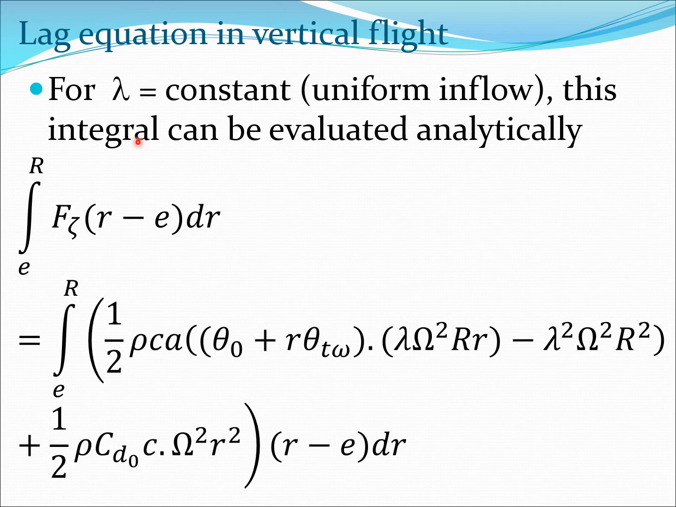Now we will assume lambda is constant so that some of these integrals become less difficult to find, and then we look at the integral e to r f zeta r minus e dr. So we take the f zeta term, put it here, and multiply it by r minus e dr, and then integrate it from e to r. Okay, and we will assume theta is theta 0 plus r theta tw, so we can directly look at the effect of the twisted blade. And if you do not like twist, then simply set theta tw to be 0 and you will get that expression.